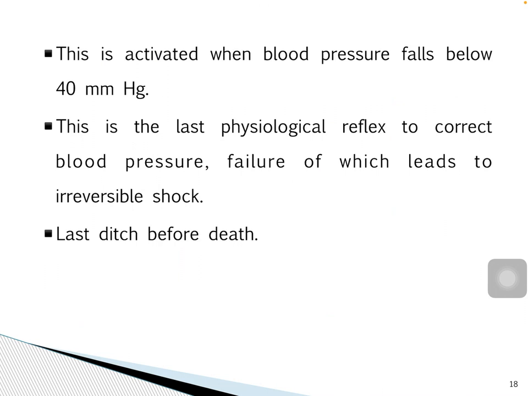It is activated whenever the pressure is below 40 mm Hg. This is the last physiological reflex to correct blood pressure. Whenever there is failure of this, it leads to irreversible shock. That's the last ditch before death.